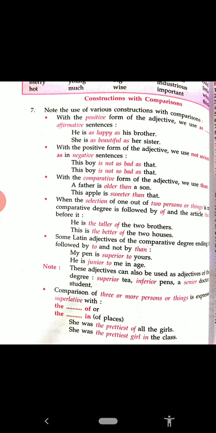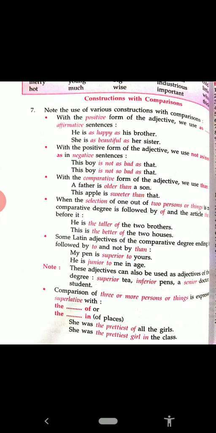Then in second, with the positive form of the adjective, we use not as, not so as in negative sentences. Be careful, the first one was affirmative, means positive statement, and the second one is negative statement. So how we have to form negative?